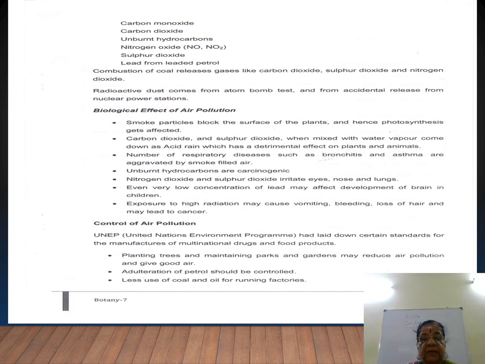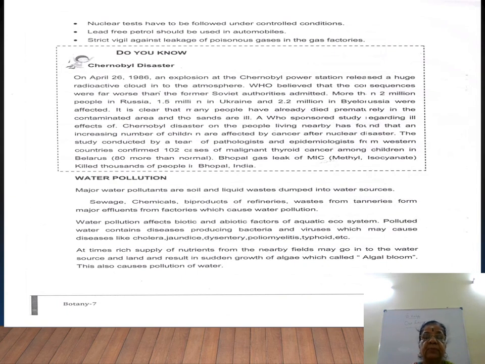So air pollution should be controlled by planting many trees, no cutting of trees. Otherwise we say no deforestation, we should have only afforestation. And adulteration of petrol should be controlled. Adulteration na kalapadam solluvom. So adulteration of petrol should be controlled. And less use of coal and oil for refinery function. For running the factory, less use of coal and oil. This is control of air pollution.